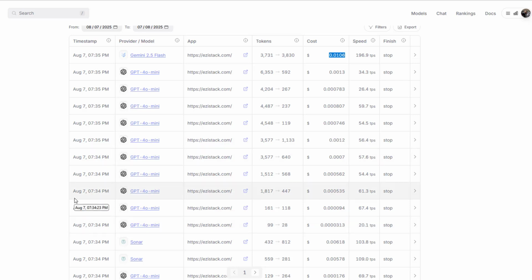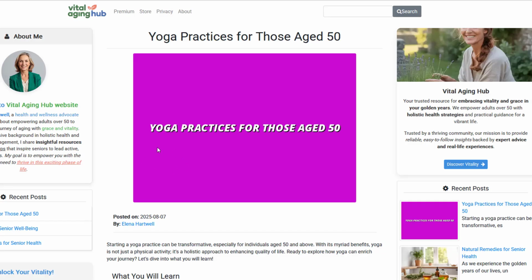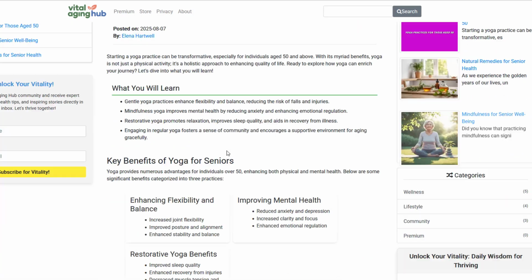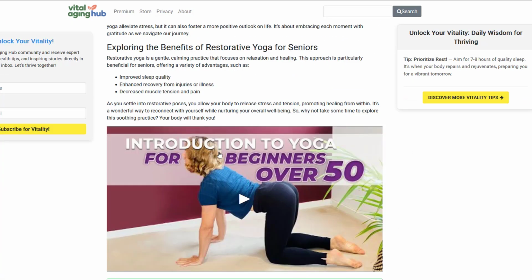Okay, but this is an article that's gone through all of the strategies. It's not created one outline, it's created 2 outlines after enhancing the first outline, and it's based it all on a Google search. And at the same time, it's gone and found videos to add that are related to this. So have a look at this, yoga practices for those aged 50. Okay, and have a look at this down here, introduction to yoga for beginners over 50. How better of a match can you get?